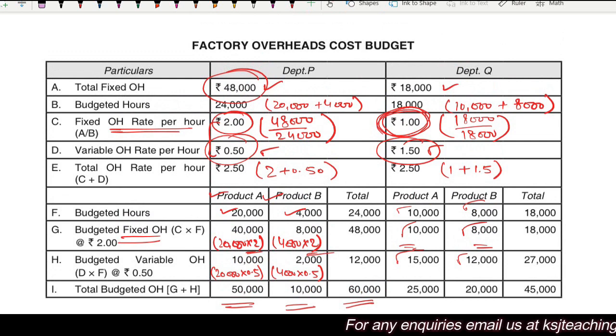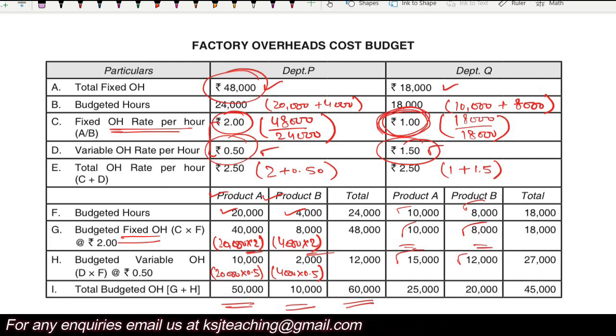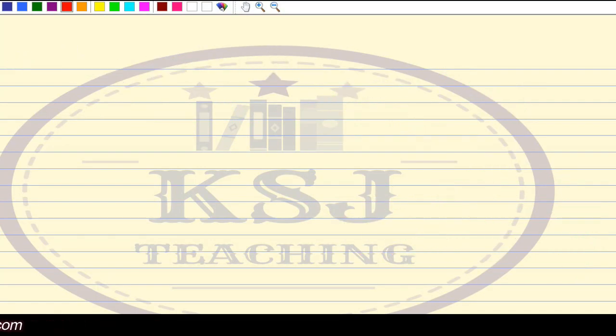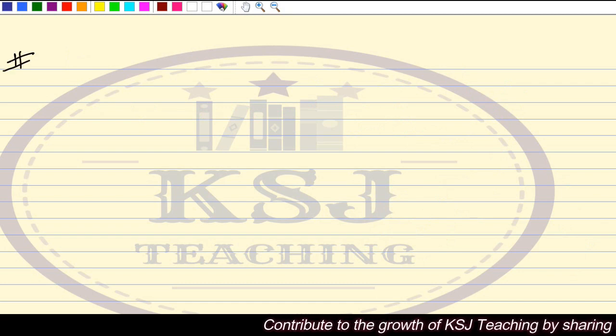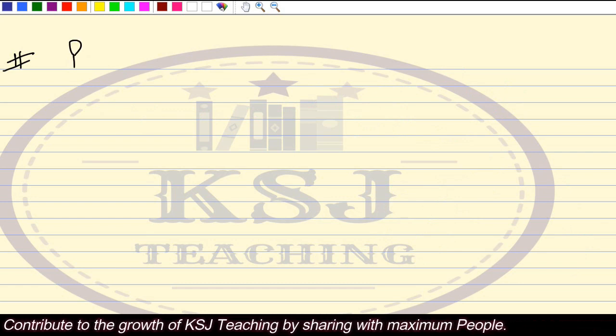Right? Very simple, sir. That's why I told you that whatever you have studied so far, it is going to be applied here, right? Now, one or two budgets we are going to quickly go through, this is all about the factory overheads budget. One or two budgets we are going to quickly go through because nothing much to be done in those budgets, right? One is production cost budget.